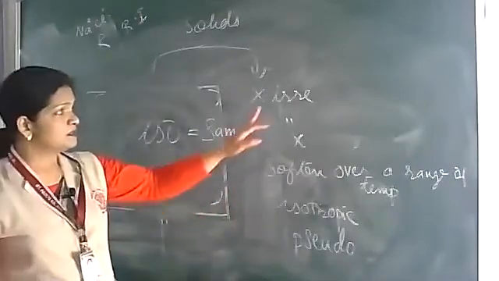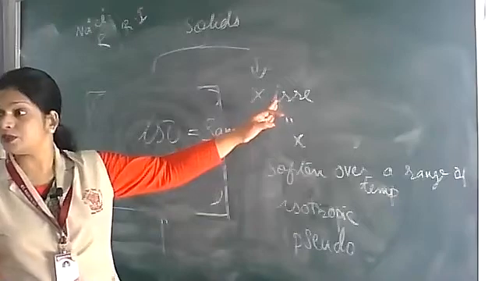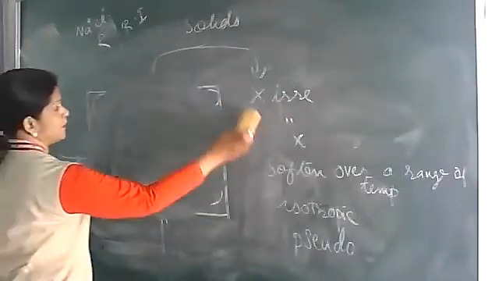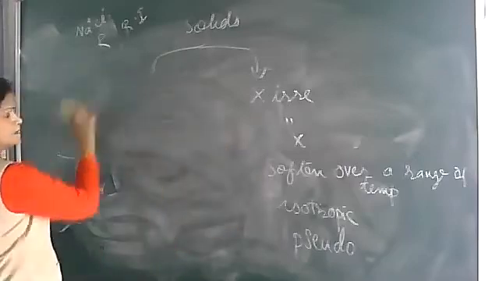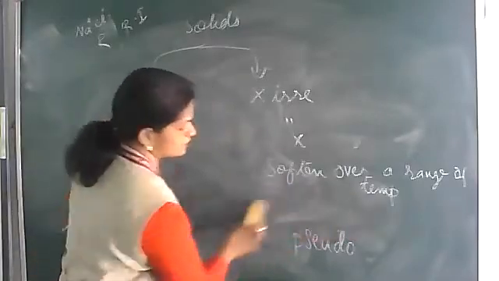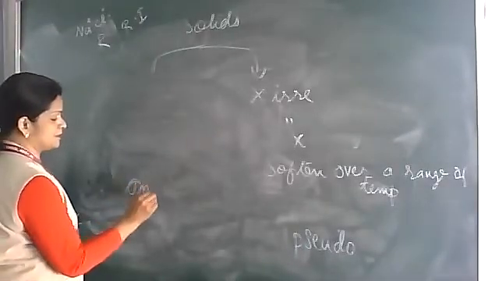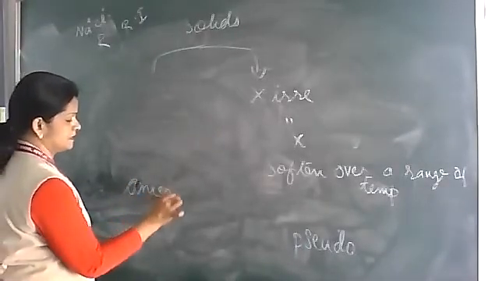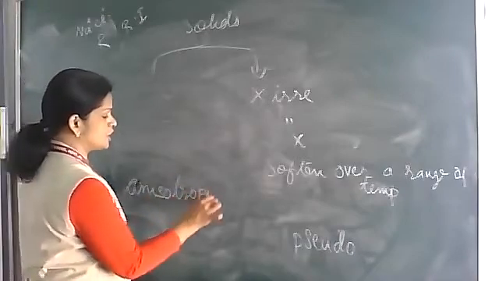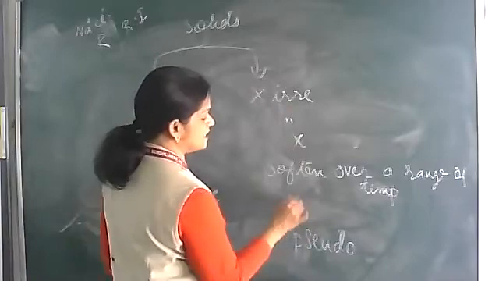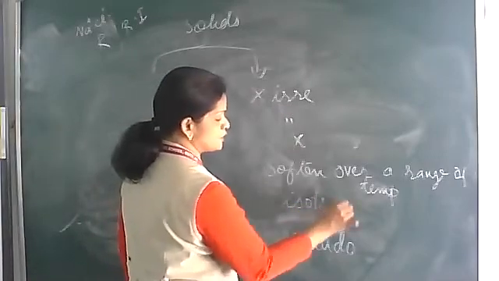So this is isotropic, while this one is anisotropic. This is anisotropic, while these amorphous solids are isotropic.